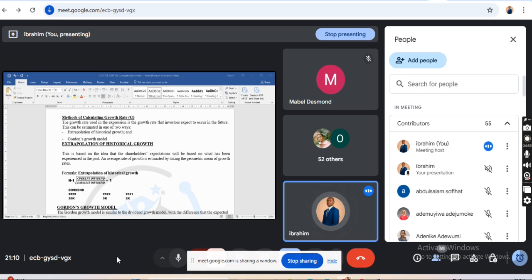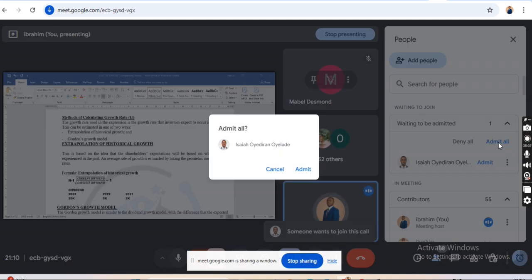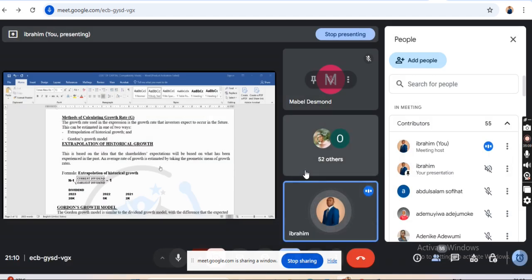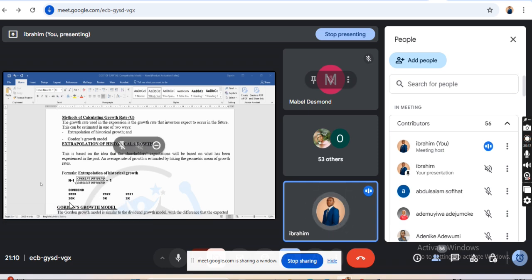The growth rate under extrapolation is calculated as the nth root, that is n minus 1, of the current dividend divided by the earliest dividend, minus 1. Now, let me explain this. From this illustration here, the current dividend is 20 kobo, is that not so? The earliest dividend is 2021.